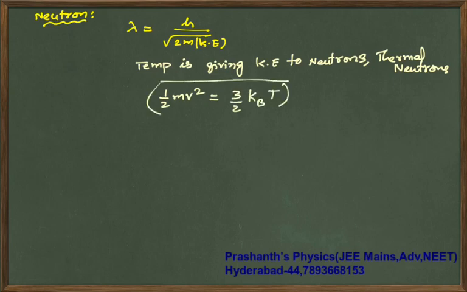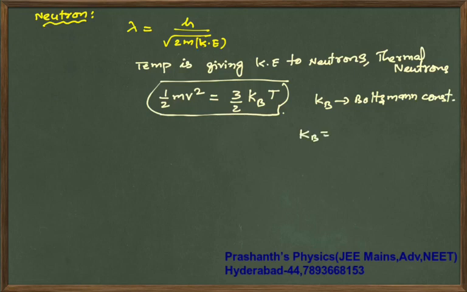This you will study in kinetic theory of gases, where kb is Boltzmann constant. Now this Boltzmann constant kb is 1.38 into 10 power minus 23, which is also equal to gas constant, it's not Rydberg's constant, 8.314 by Avogadro number, 6.023 into 10 power 23.